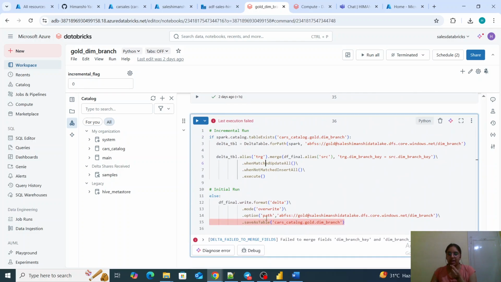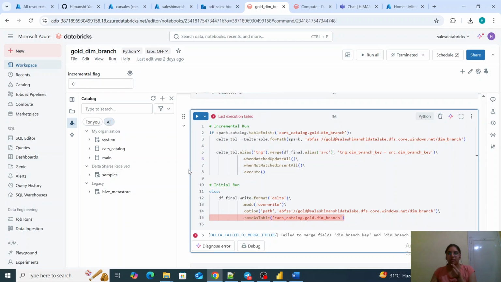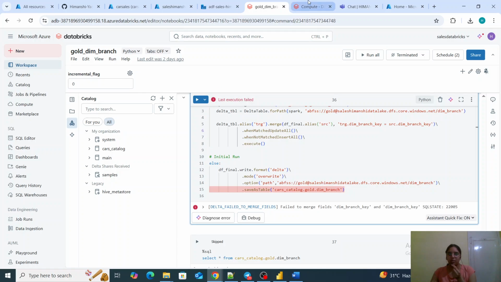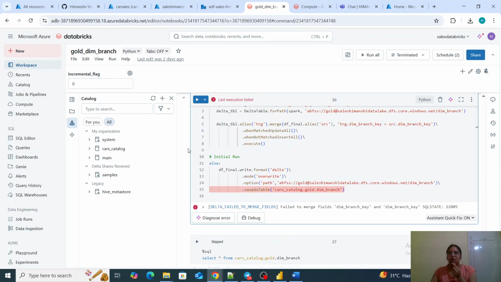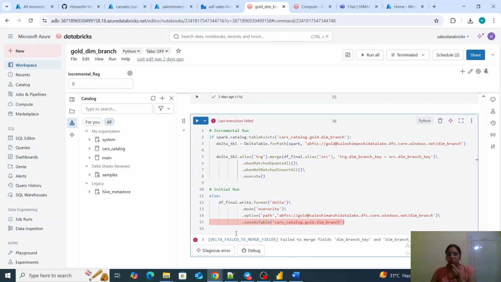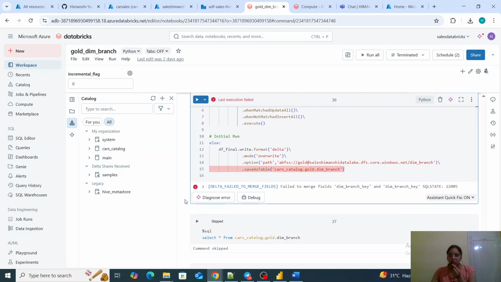This is not an error actually, this was the last execution time. At that time it threw some issues, that's why it is showing in red, but otherwise if we run it over here or from the pipeline, it will be fine. If we run code from the notebook and there is an error, it will always be saved until and unless we manually run it again. So that is the thing.